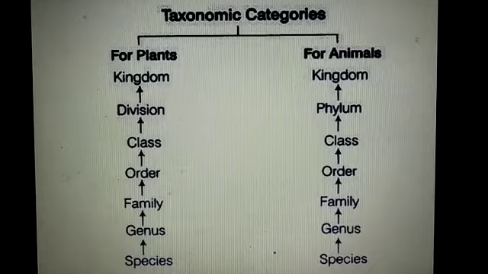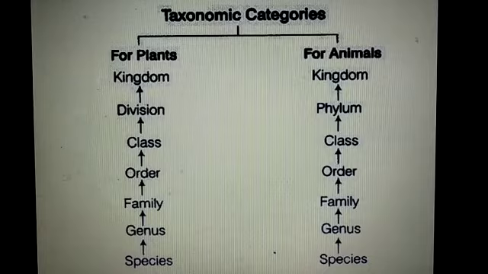In descending order, these are kingdom, phylum, then class, then order, family, genus and species. And if I am talking about ascending order, then species, genus, family, order, class, phylum and kingdom.